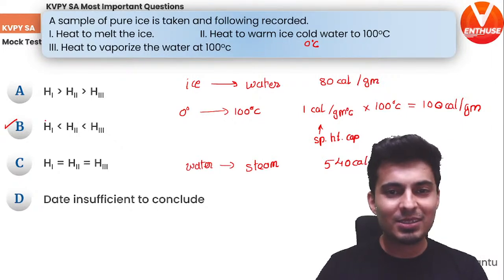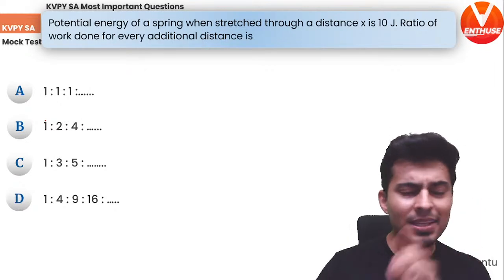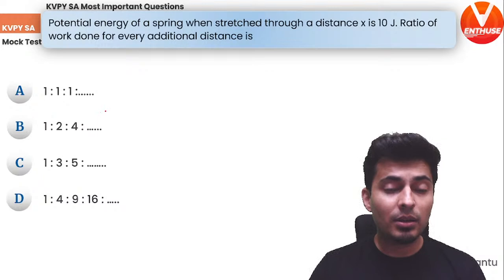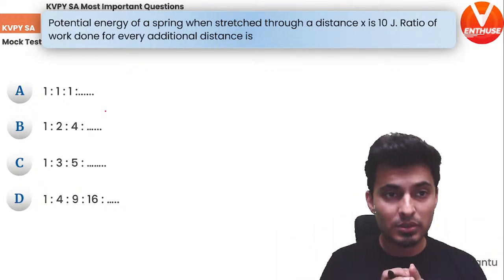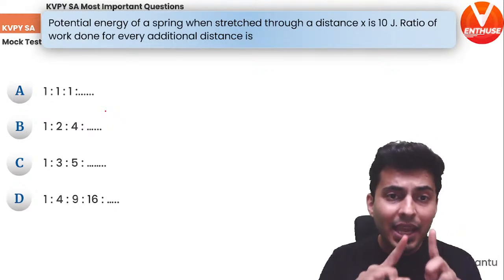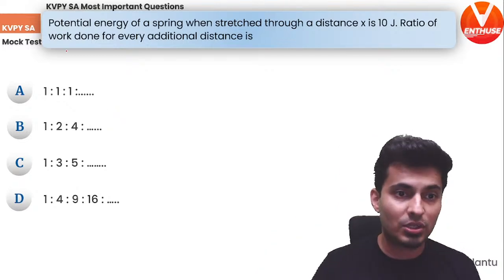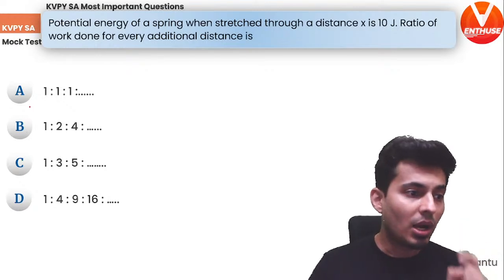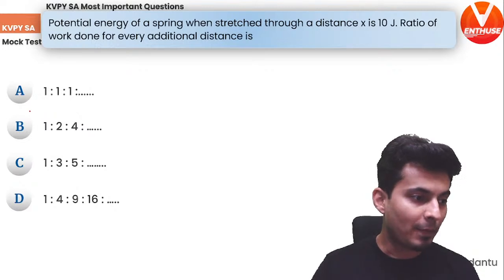All right. So let's go ahead with the next question. Option B is correct. Let's see how many of you can do this really quick. Potential energy of a spring which is stretched through a distance x is 10 joules. Now, the ratio of the work done for every additional distance x is how much? Think carefully. So, how are you going to solve this question? Think carefully, guys.